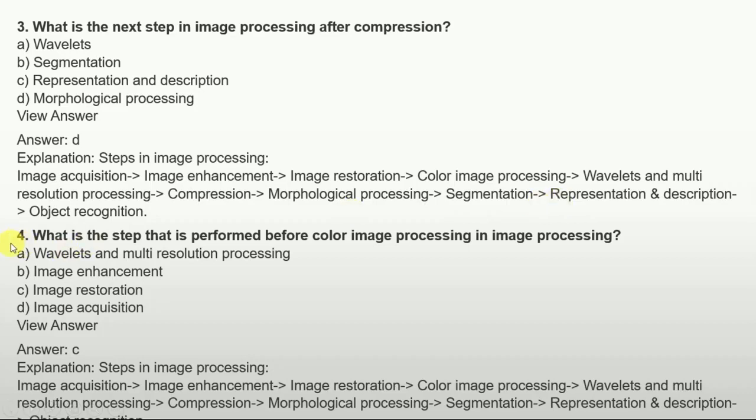The next question is, what is the step that is performed before color image processing in image processing? Options are wavelets and multi-resolution processing, image enhancement, image restoration, image acquisition. The answer is image restoration, because as we can see the steps here, we get a better understanding: color image processing comes after, and before that is image restoration. So the answer is image restoration.